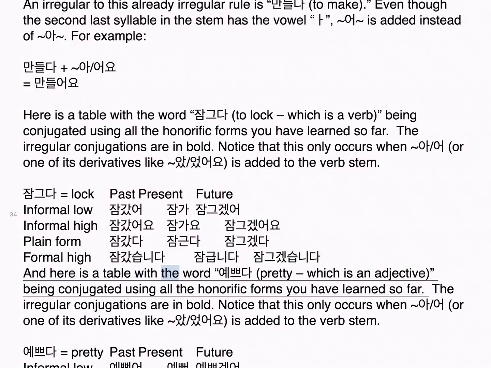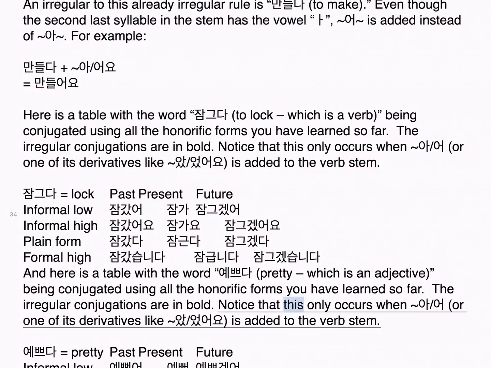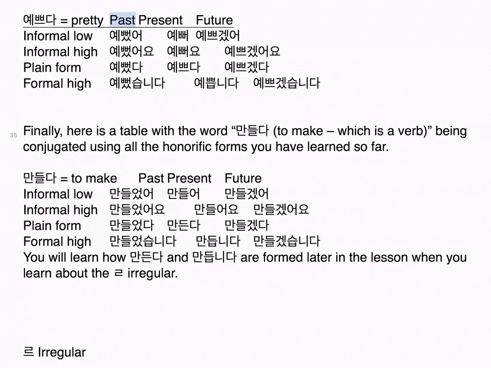And here is a table with the word 예쁘다, pretty, which is an adjective, being conjugated using all the honorific forms you have learned so far. The irregular conjugations are in bold. Notice that this only occurs when 아/어 or one of its derivatives like 았/었어요 is added to the stem. 예쁘다, pretty: past, present, future. Informal low: 예뻤어, 예쁘겠어. Informal high: 예뻤어요, 예쁘겠어요. Plain form: 예뻤다, 예쁘겠다.